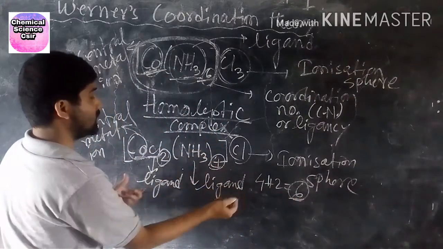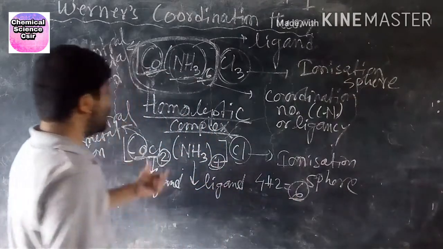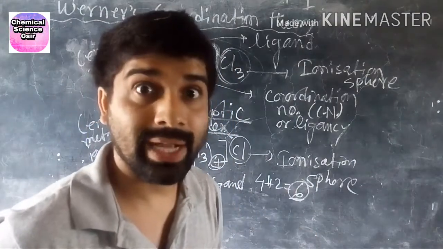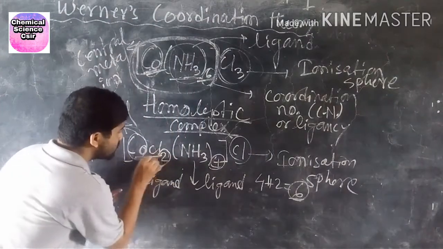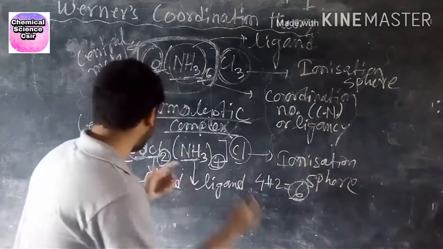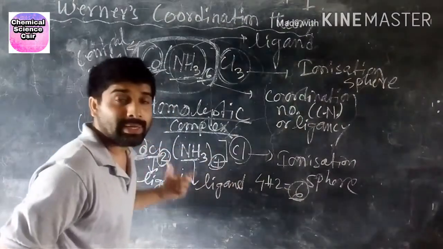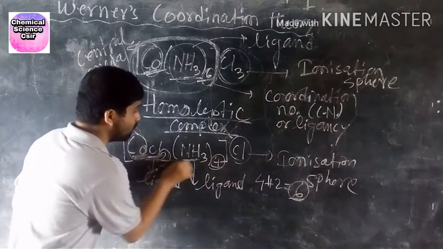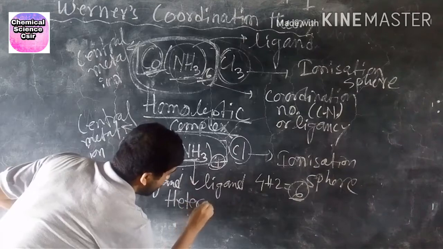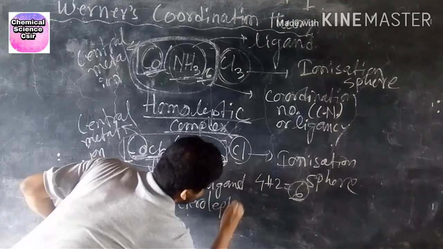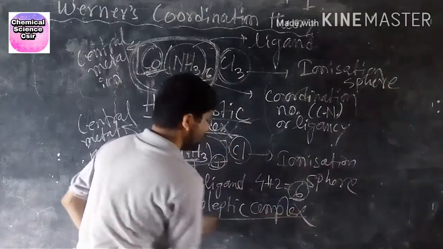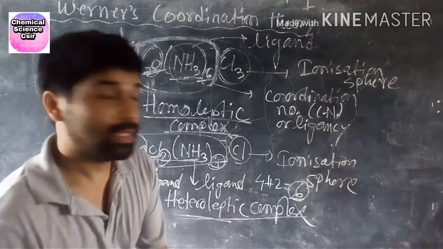Now you have to see whether this complex is homoleptic or heteroleptic. How to find out? Here this is chloride and this one is ammonia. Two kinds of ligands are attached to the central metal ion. So this whole complex is called a heteroleptic complex.